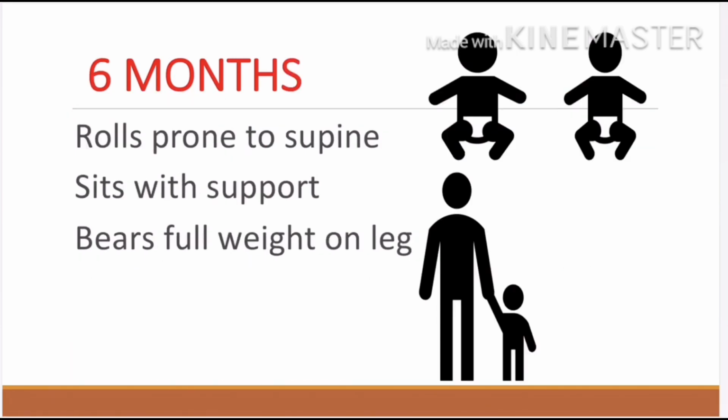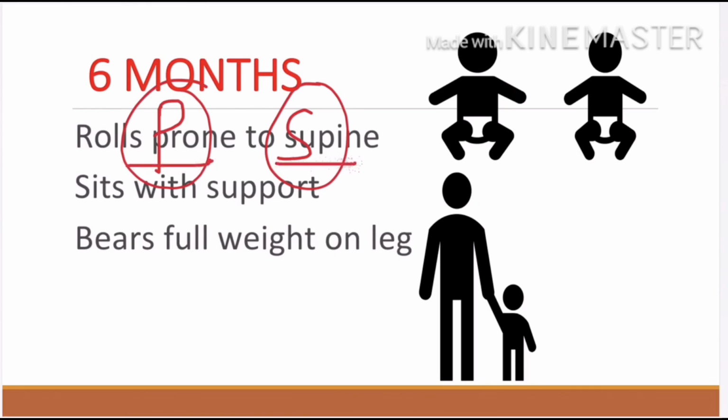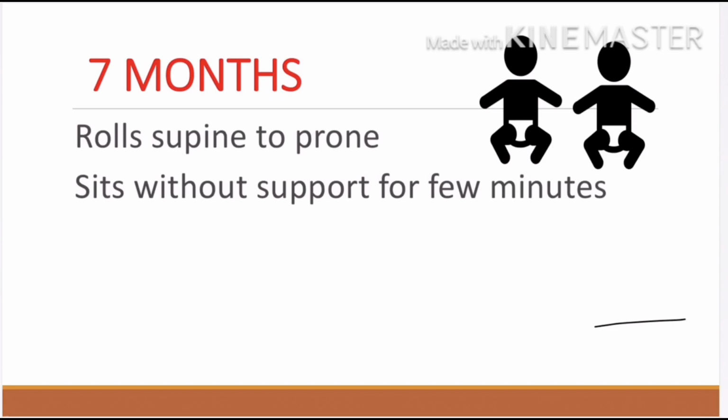At 6 months of age, the child rolls prone to supine. It is easy to remember: P comes first, if you forget whether it is prone to supine or supine to prone. So the child rolls prone to supine first, then supine to prone. At 6 months, the child sits with support and bears most of the weight on the legs. At 7 months, just opposite, supine to prone, and sits without support for a few minutes.